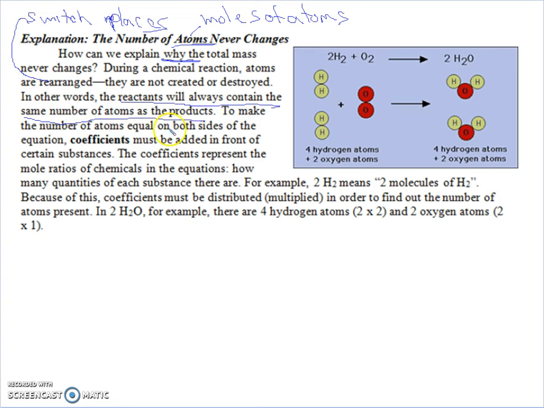To make the number of atoms equal on both sides of the equation, coefficients must be added in front of certain substances. What's a coefficient? The coefficients represent the mole ratios of chemicals in the equations. How many quantities of each substance there are. What? Still don't know what a coefficient is. So I'll put a question mark here. For example, 2H2 means 2 molecules of H2. Okay, the mole ratios, how many of each substance there are. So I'm guessing this is a coefficient.